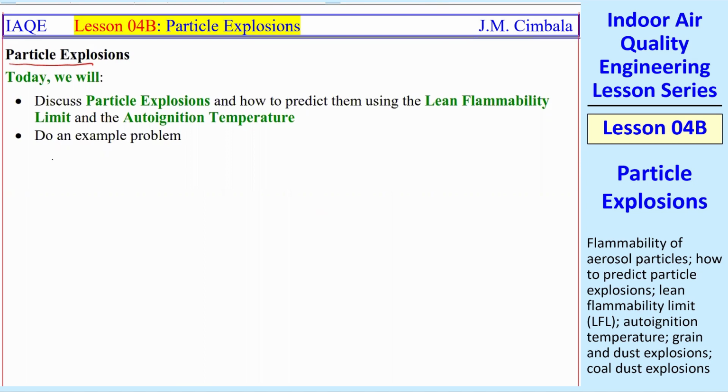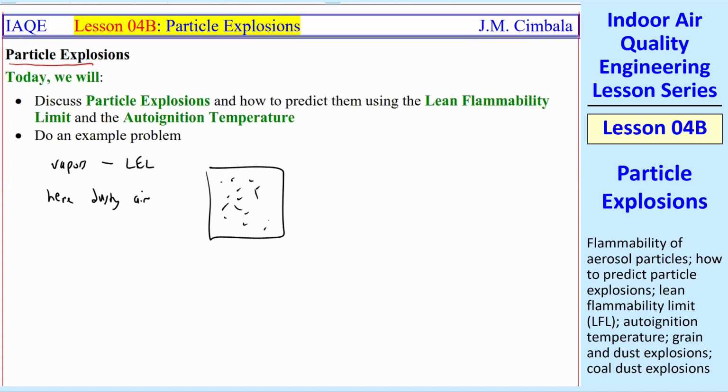We've discussed vapors or gases, and we had the lower explosion limit and upper explosion limit. Here we're going to talk about dust, dusty air. You have some kind of a container or room, and you have a whole bunch of tiny particles in it. These are called aerosols, by the way, when they're very small and hanging in the air. They slowly fall down, but if the room has some currents, they just move around and hang in the air for a long time. So aerosols, powders, and this can come from pulverizing coal, for example, so coal dust.